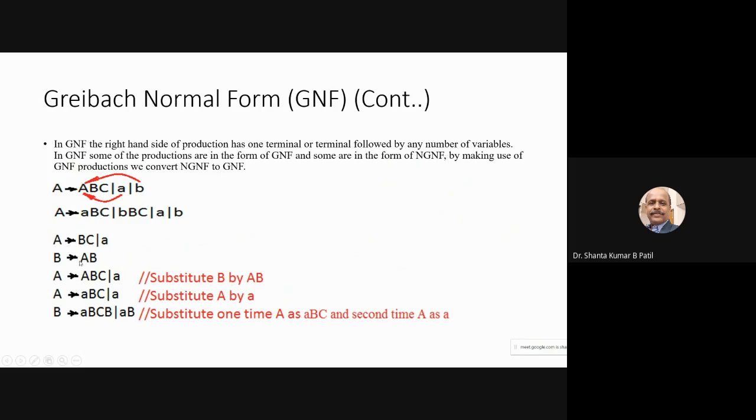B, it is two variables. It is not in the Chomsky normal form, but A is already converted into the Greibach normal form. It is a Greibach normal form.